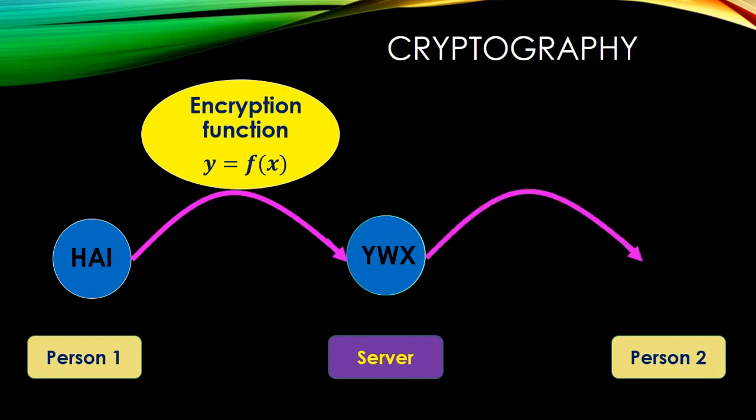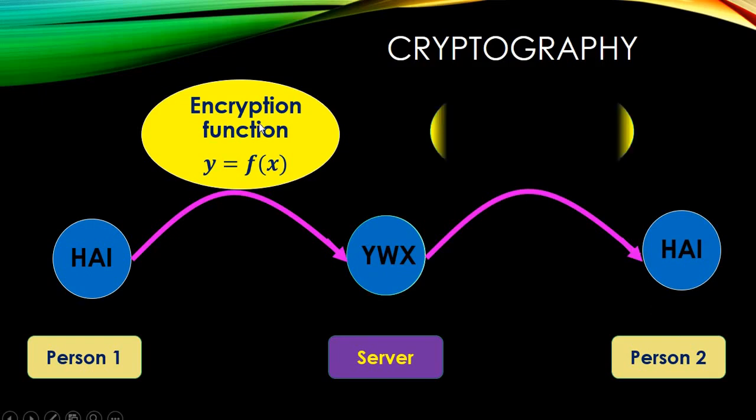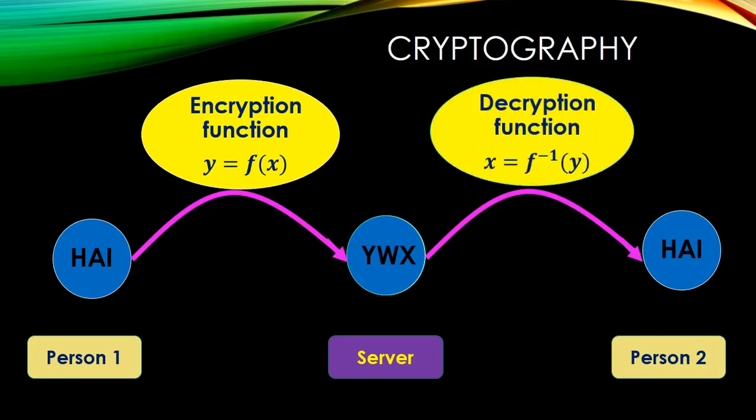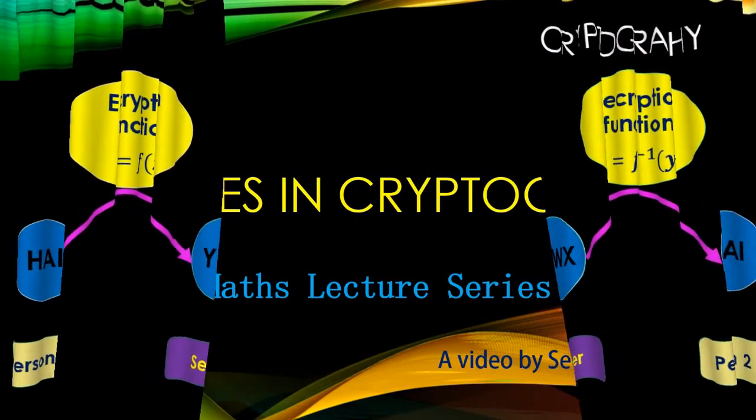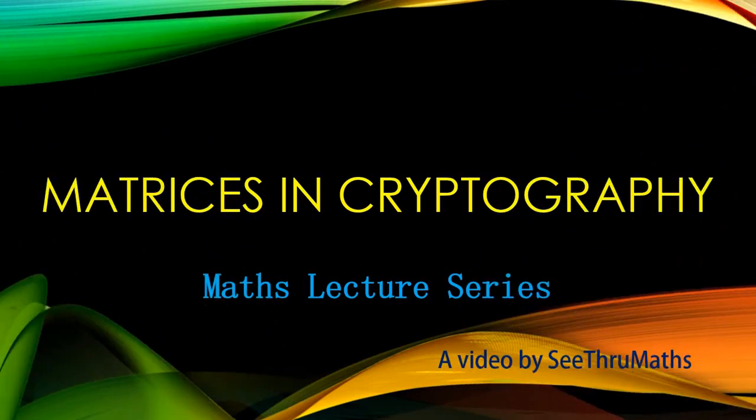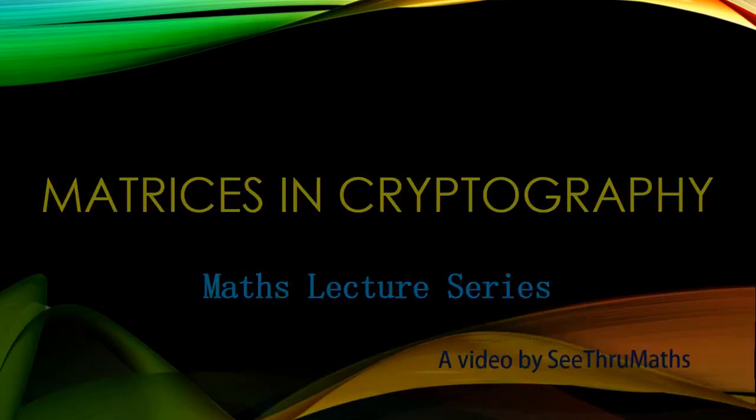Once it is saved as YWX, person 2 cannot understand what YWX is. So he wants to read it as the same hi. And this can be done by the inverse function of encryption, that is decryption. How this is possible, we will see with a simple example, and how matrices are helpful in cryptography. This comes under the Maths lecture series, a video by See Through Maths.